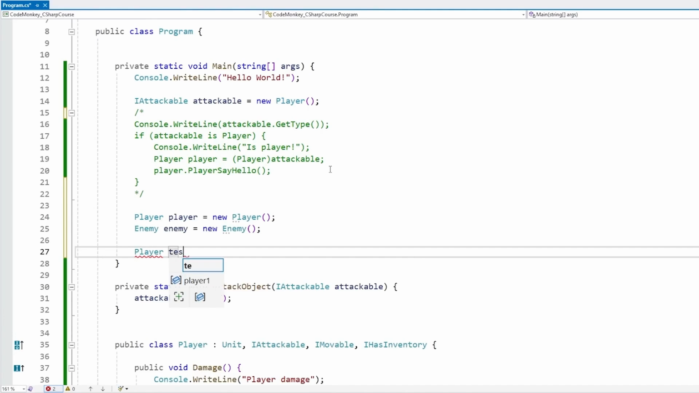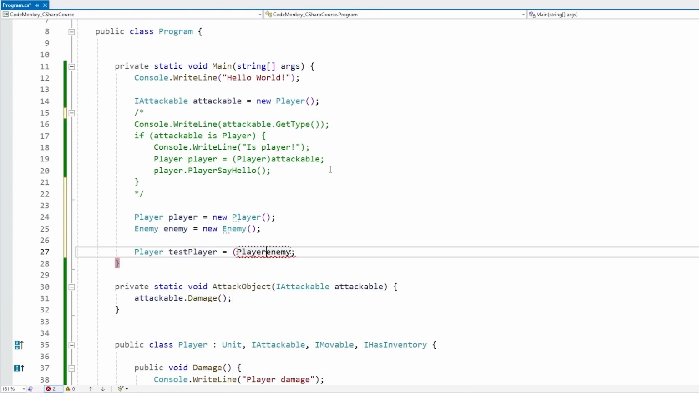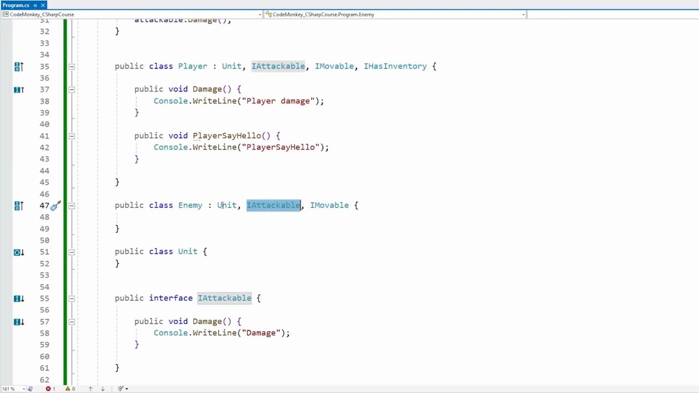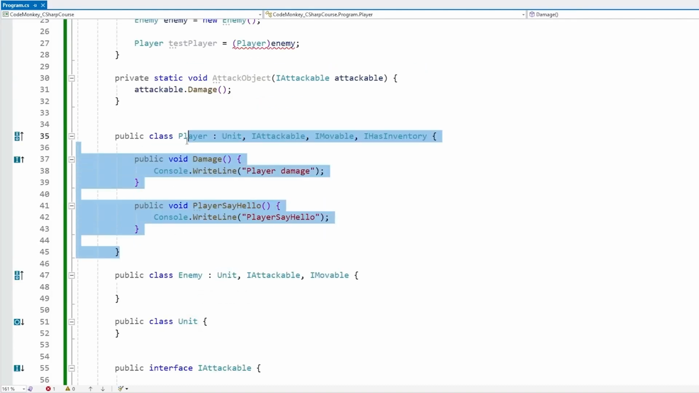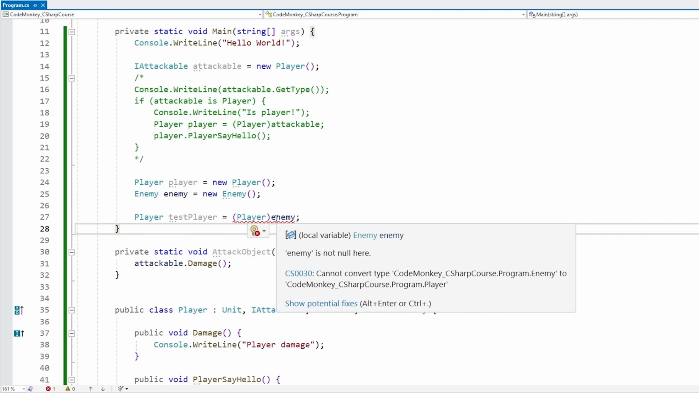And now let's do a player test player, and we're going to take the enemy and cast it down into a player, which obviously this will not work. It does not work because enemy has no relation to the player itself. The enemy implements the attackable, extends a unit, but has no relation directly to the player itself. And in this case, the compiler doesn't even let us run this code.